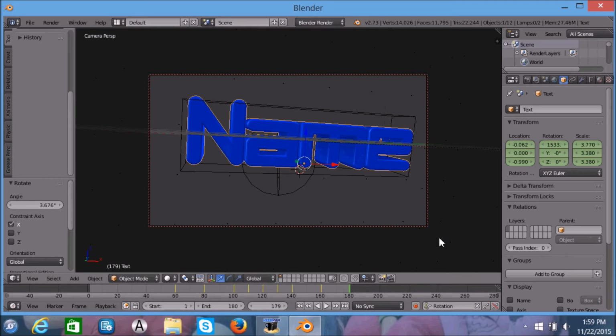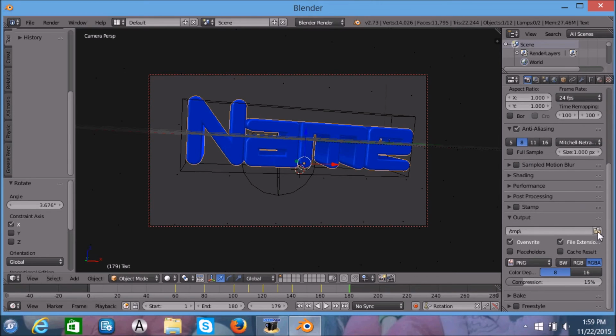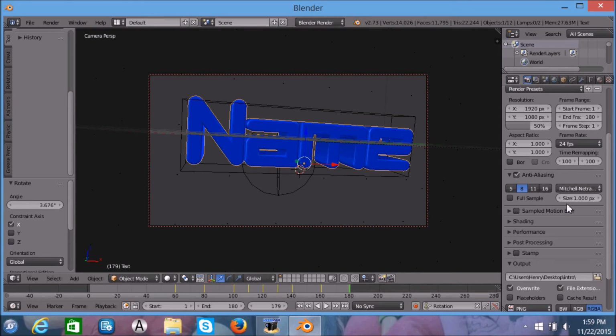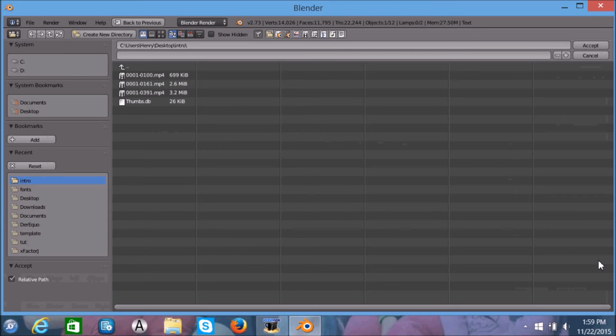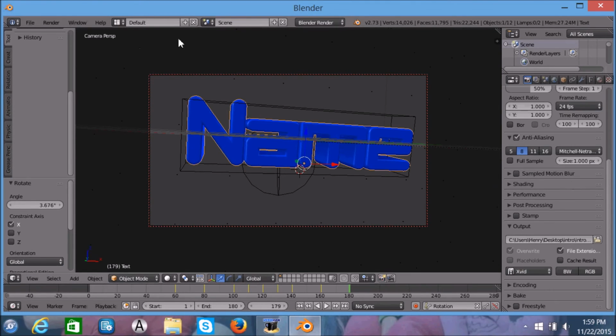And then what you're going to want to do is render your animation. You're going to go to render. And you're going to select your folder and click accept. If you would like, you can name it intro TUT. Accept. Now you're going to make it Xvid, and then you can add music.